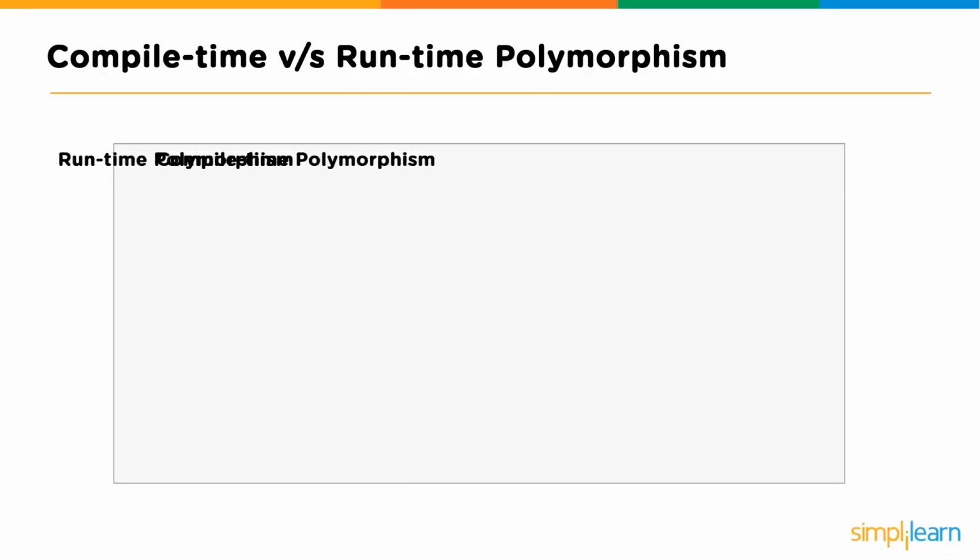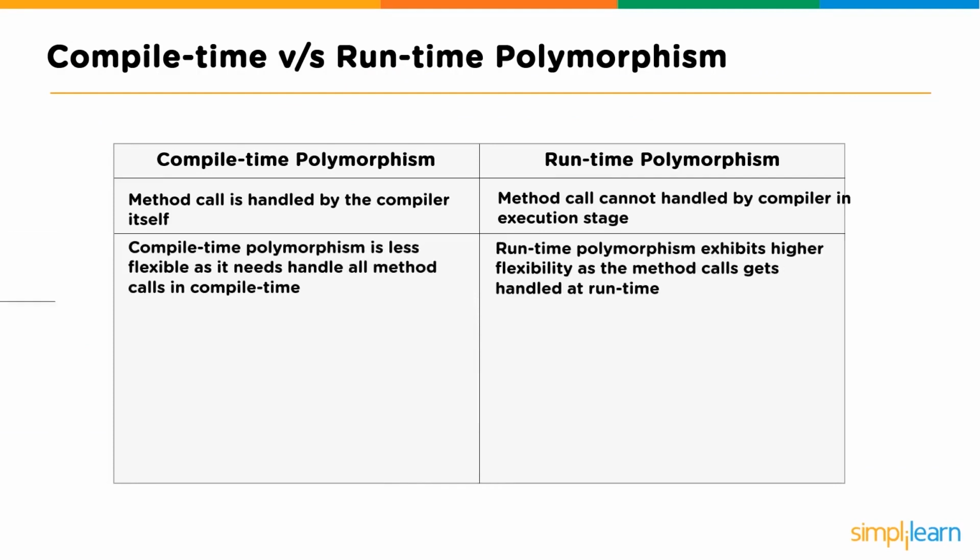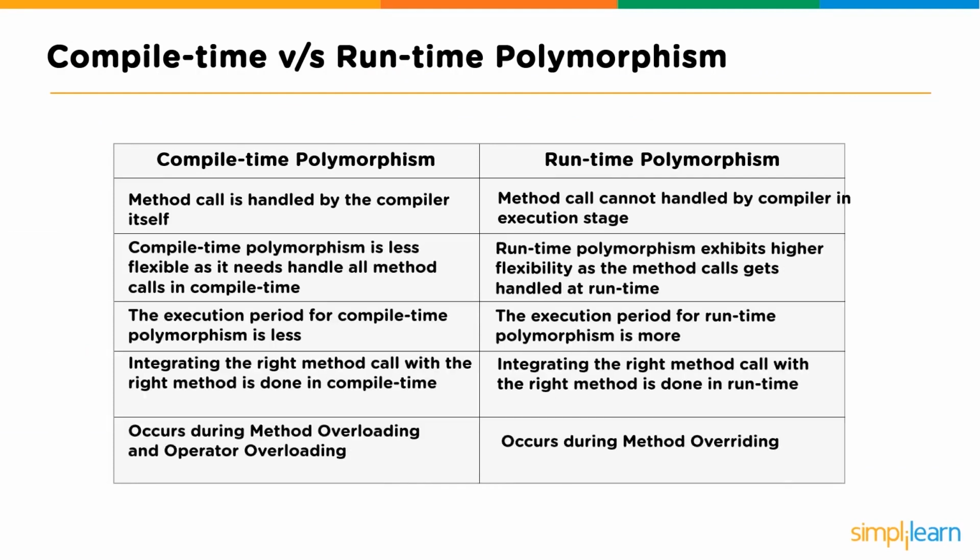So getting back to these two setups, whether you're using super to use runtime polymorphism, because that's what's happening during runtime, versus compile time polymorphism. During compile time polymorphism, the method call is handled by the compiler itself. So the program may take a second more to compile, but it runs faster. In runtime, the method call cannot be handled by the compiler and is handled in the execution stage. So if you have any errors, they're not going to show up either. Compile time polymorphism is less flexible as it needs to handle all method calls at compile time. Runtime polymorphism exhibits higher flexibility as the method call gets handled at runtime.